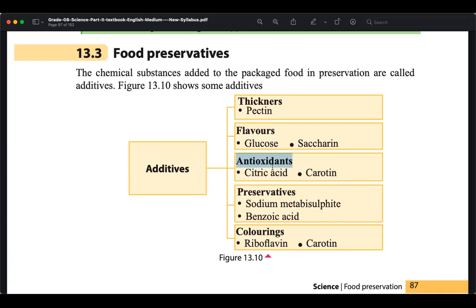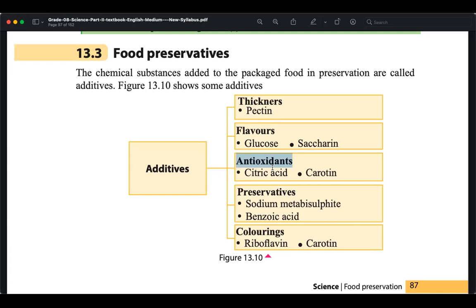Carotene is also such. Then preservatives. Preservatives are basically for keeping it for a long time. Benzoic acid, sodium metabisulfite are used as preservatives. Then coloring, food coloring: carotene is also a food coloring, and riboflavin is also food coloring.